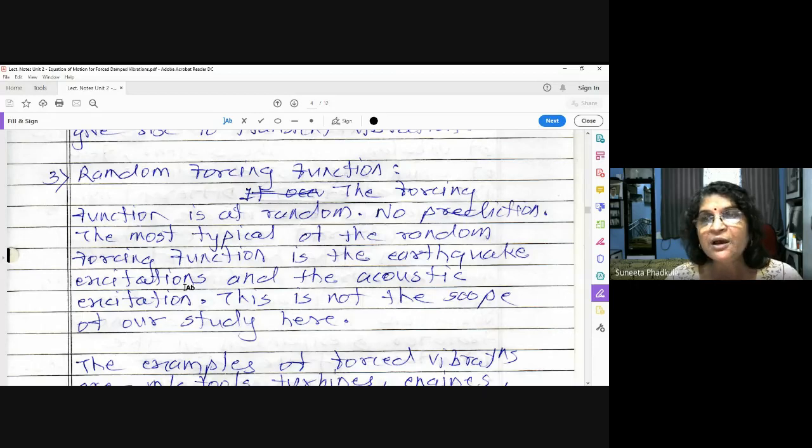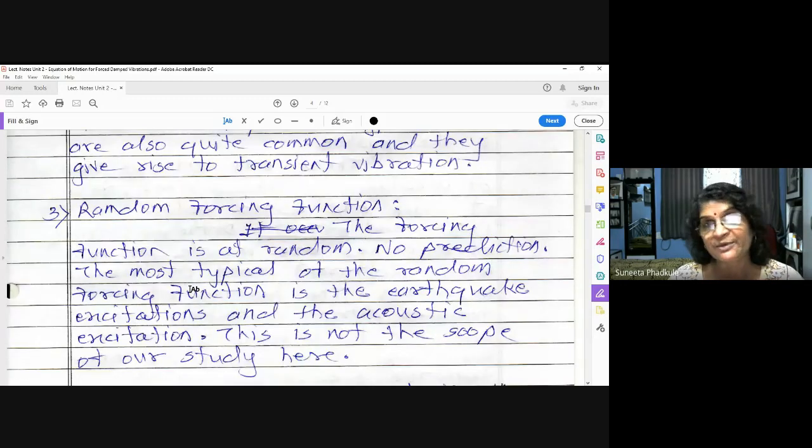Whenever an earthquake is taking place, it is nothing but force only. All the force waves are transmitted on the surface of the earth, and then we feel it in terms of amplitude, in terms of vibrations. So this is the random forcing function. This is completely out of scope of our syllabus, so we are not going to study it.